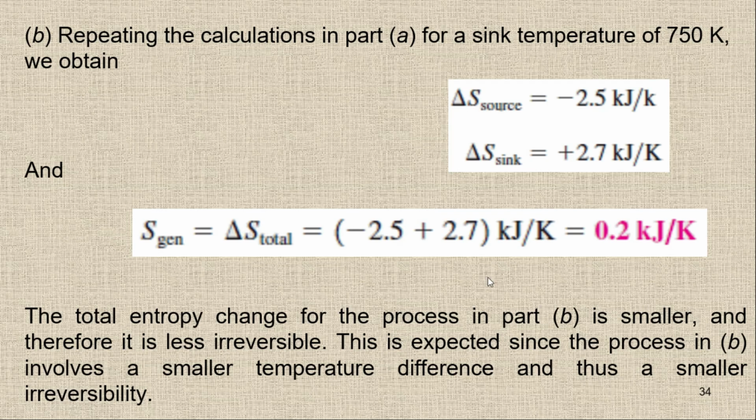So the total entropy change for the process in part B is smaller, and therefore it is less irreversible. This is expected since the process in B involves a smaller temperature difference and thus smaller irreversibilities. So please be careful with the temperature values. If we have a smaller temperature difference, then you will get smaller irreversibilities.